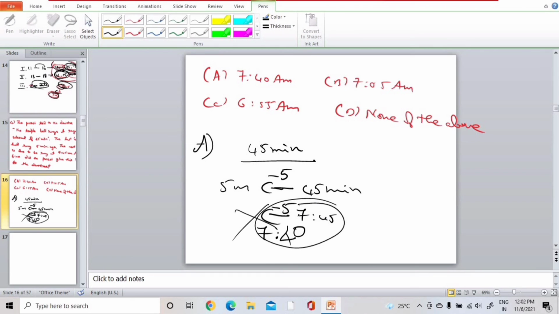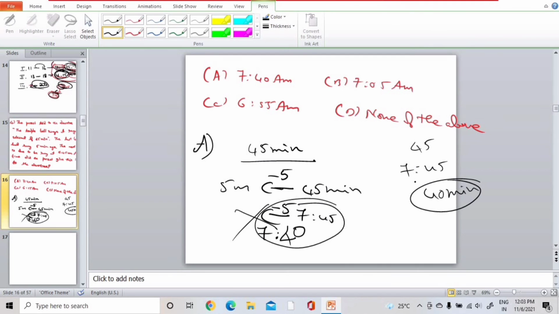No, it's false. How do we solve this? They have mentioned that every 45 minutes they ring a bell, and the next bell is going to ring at 7:45. The priest told the devotee that already 5 minutes had passed. So the next bell is going to ring after 40 minutes.